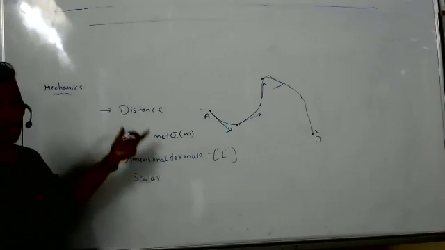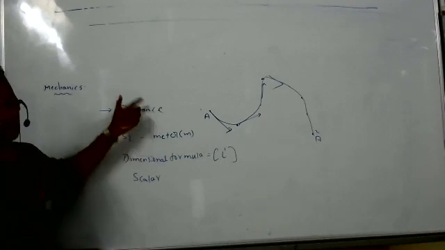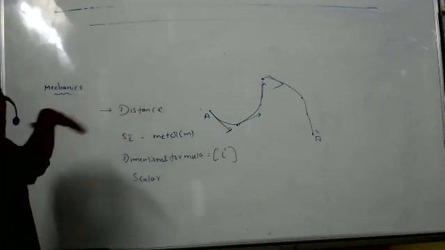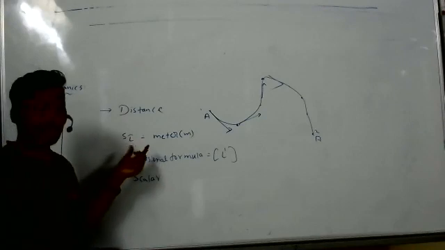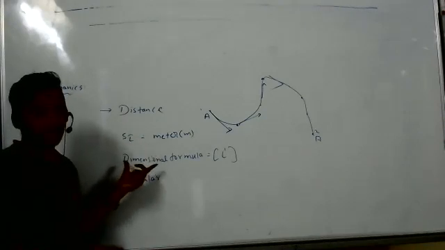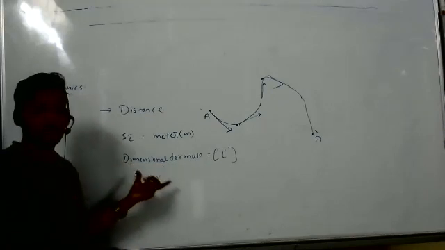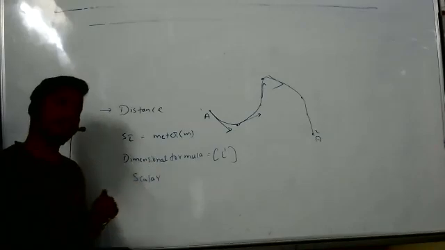Let's see, what is distance? The total length of the path traveled by a body. And the SI unit? Meter. Dimension? L1. Is it a scalar or a vector? It is a scalar, because there is a magnitude but no direction.